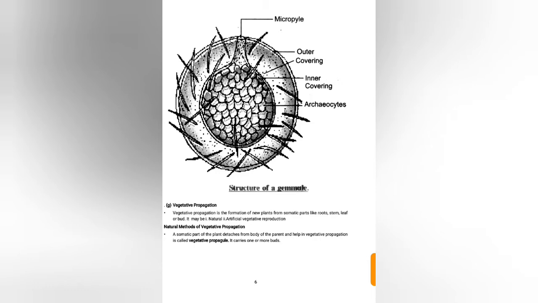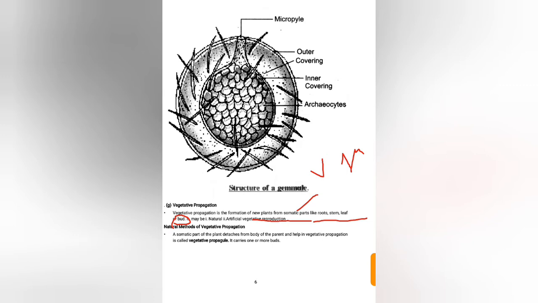Today we will discuss the rest part of the chapter on reproduction in living organisms. We have discussed in the previous video the types of asexual reproduction, and today we will continue with vegetative propagation or vegetative reproduction. It is the process in which new plants are formed from the somatic part of a plant. Somatic part means vegetative part. Like root, stem, leaves and buds are all vegetative parts of a plant from which a new plant will grow.